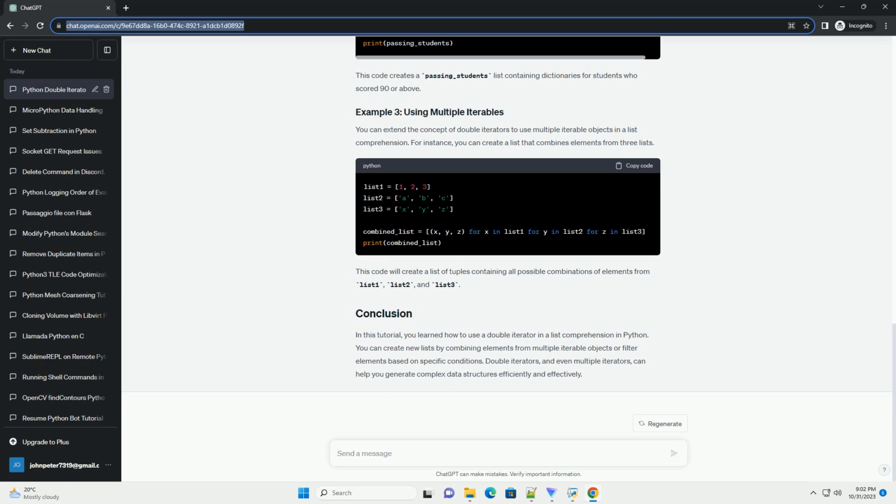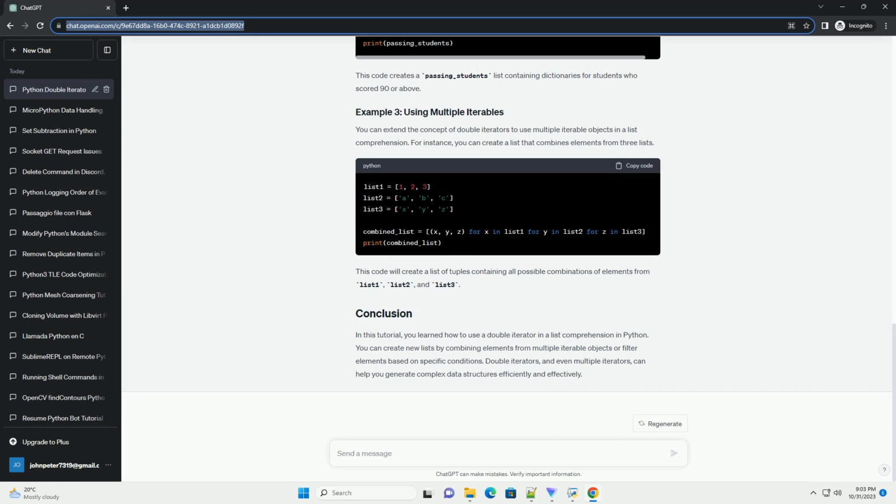To use a double iterator in a list comprehension, you can iterate over multiple iterable objects simultaneously by using nested for loops. This is useful when you want to create a list by combining elements from two or more lists or other iterable objects. In this example, we have two lists, list1 and list2, and we want to create a new list that contains pairs of elements from both lists. The resulting combined_list will be a list of tuples containing all possible combinations of elements from list1